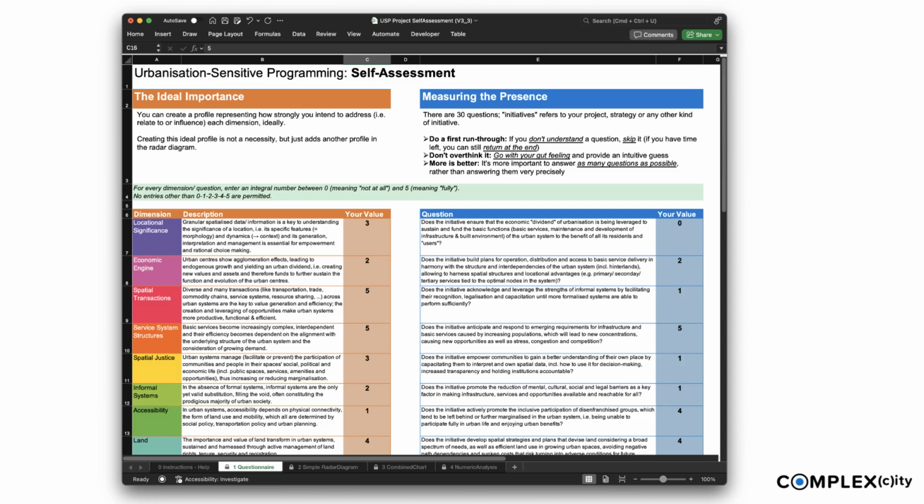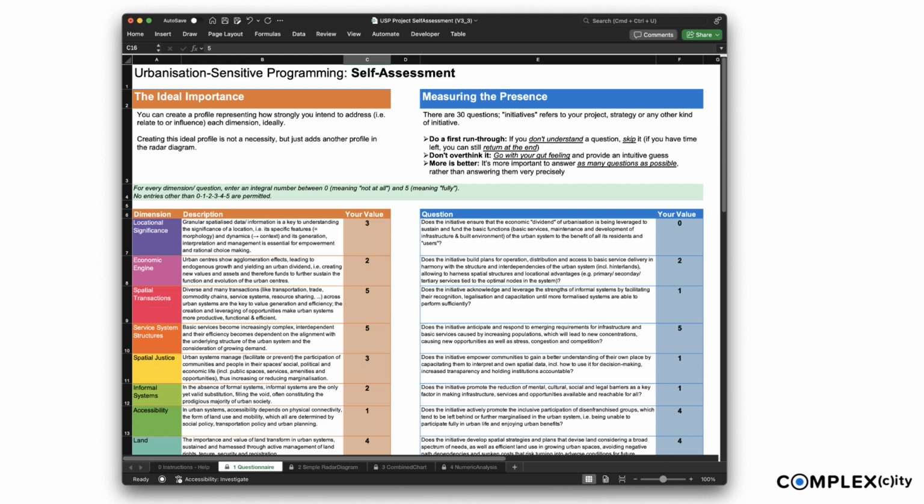You can start by creating an ideal importance profile in the red section. Here you indicate how strongly you intend to address, in other words, influence or relate to each dimension. Assign a discretionary value to each dimension, based on your estimate of what your initiative should emphasize and focus on. To create this ideal profile, fill in the 10 light red fields in column C, giving each a value between 0 and 5, whereby 0 means not at all, and 5 means fully.